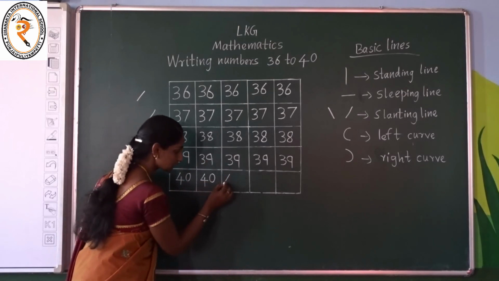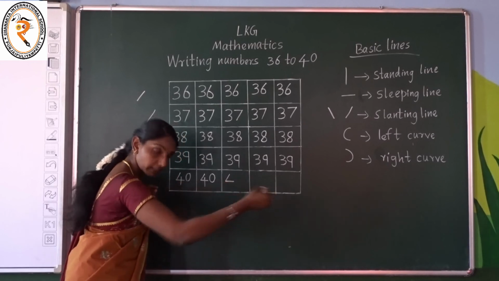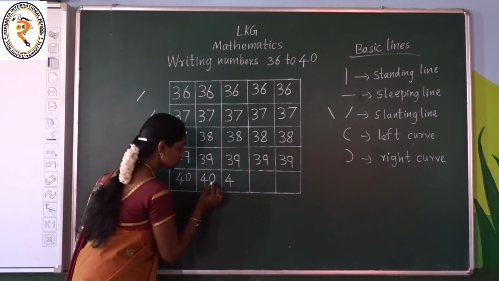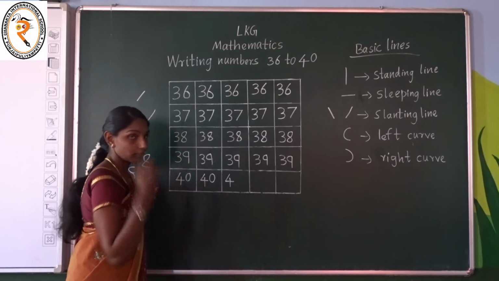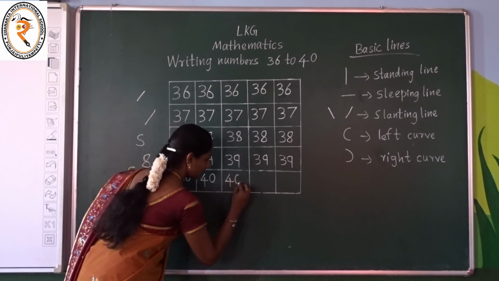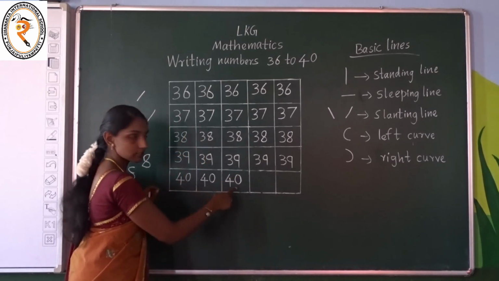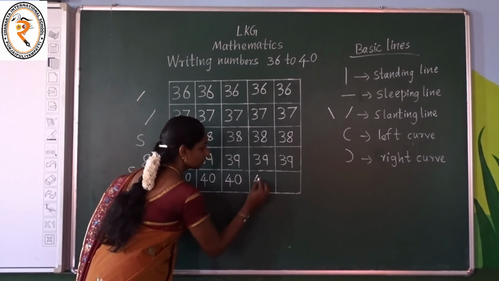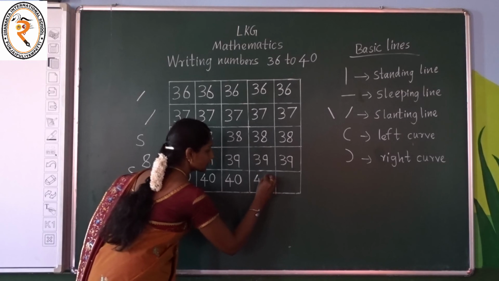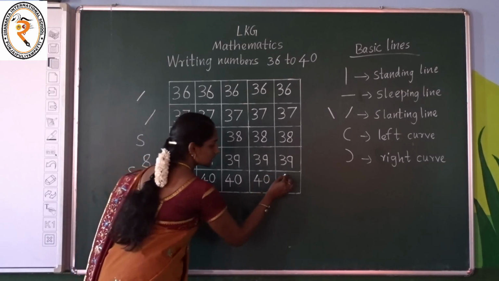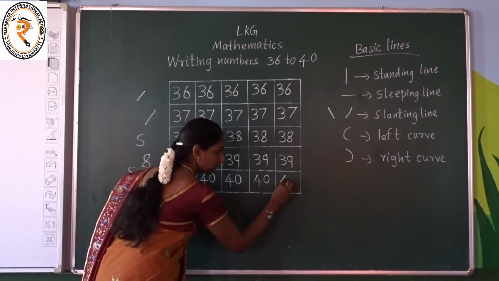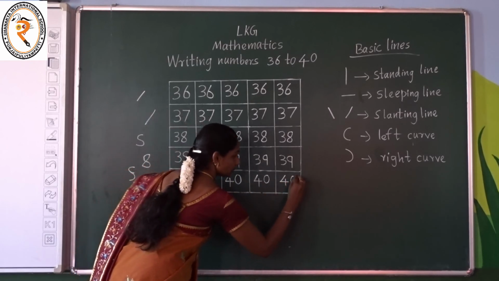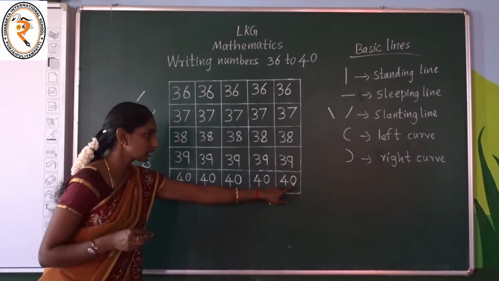Okay children? Slanting, next sleeping, and start from here and put a standing line. To write 0, please think of an egg and write. How an egg looks like this. Very good. Write, children. Open your mouth and tell the number and then write. 40. Slanting line, sleeping line, and one standing line. Number 4 and 0. Like this you have to put number 0.